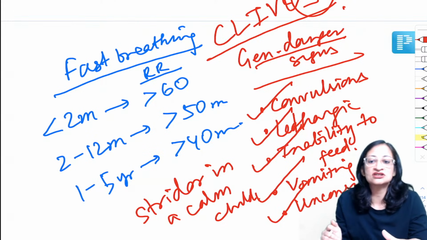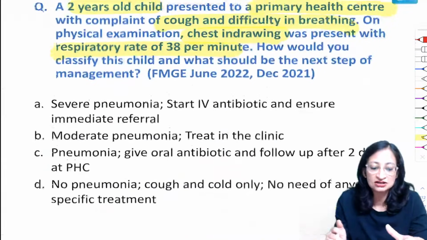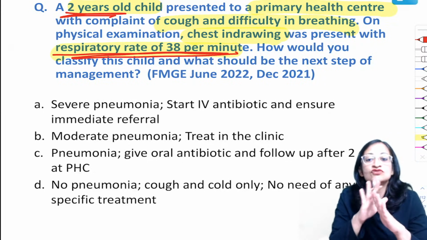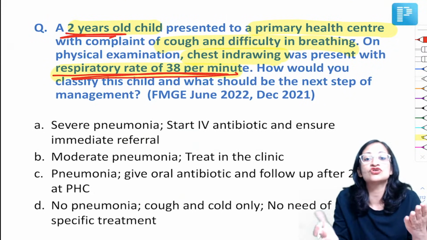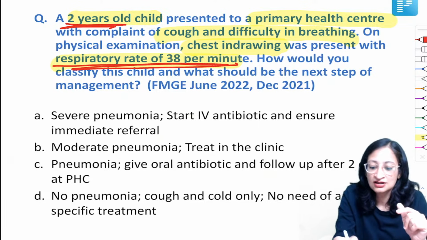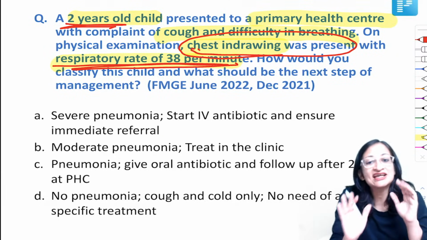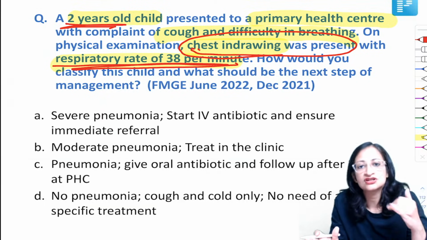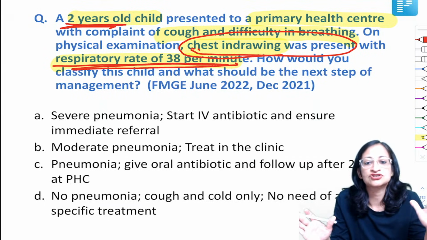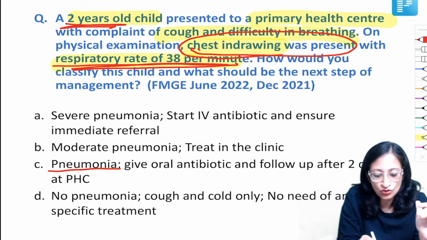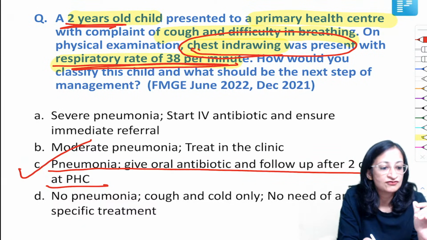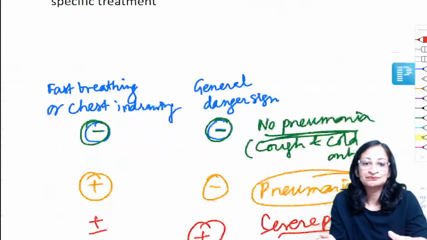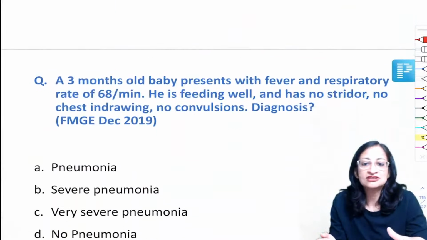Now going back to our question, let us analyze it once again in this light. So here, 2-year-old child, respiratory rate of 38 per minute. So we know it is not fast breathing. Fast breathing would be more than 40 per minute. But chest indrawing is present, so it is pneumonia. And any general danger sign is not mentioned. Unconscious, lethargic, not able to feed, all these are not mentioned. So it is a case of pneumonia, give oral antibiotic, follow up after 2 days, right? So C is the best answer here. Very good, guys. So that was about the IMNCI guideline.